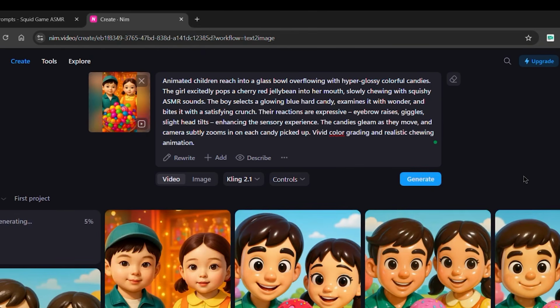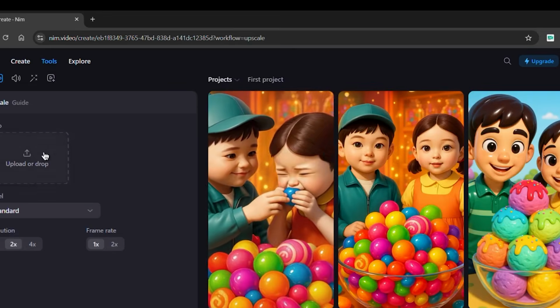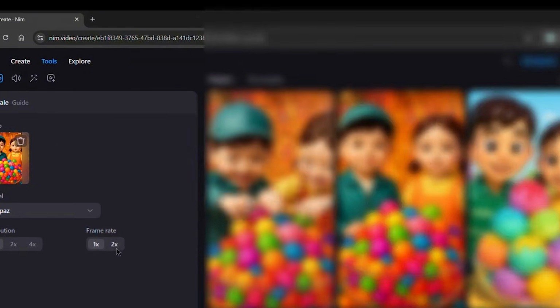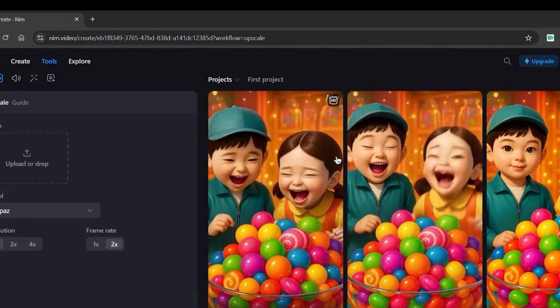Visually, it's clean, but I wanted crisp, so I used Nim's Upscale tool. 1080p with high frame rate, done. Feeding a low-res noodle to the camera became bordering on photorealistic. Visuals matter. This niche isn't built on flashy cuts. It's built on micro details that mesmerize.